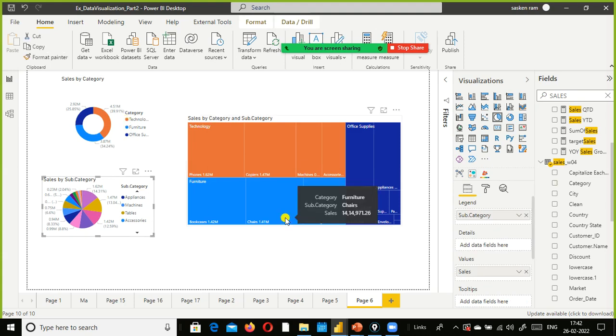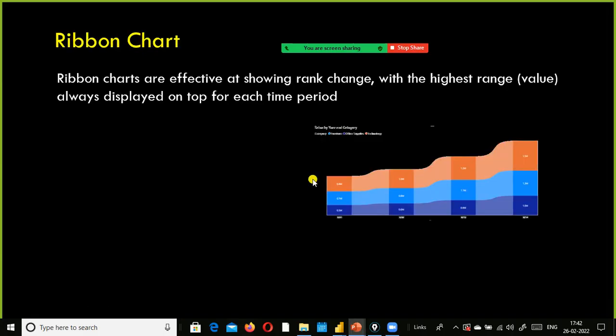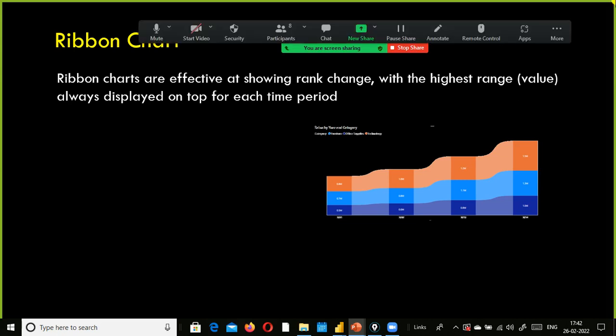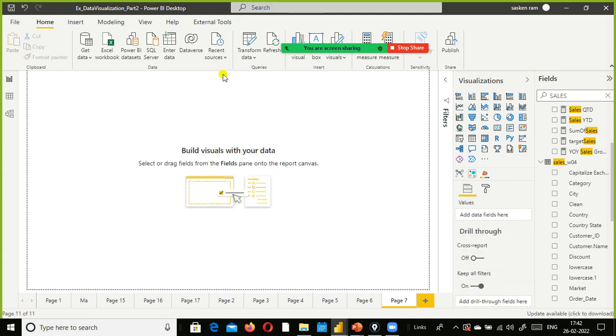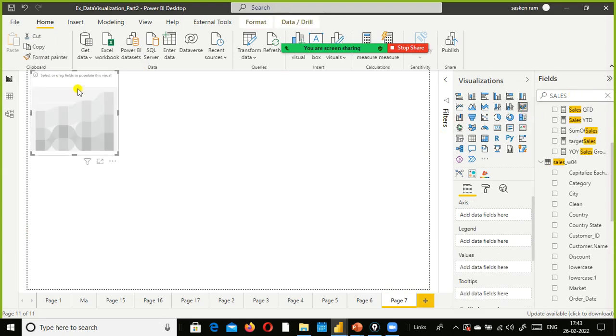So next, we'll jump into the ribbon chart. Ribbon chart is also one of the important charts. Using a ribbon chart, we can quickly discover which category has the highest rank, and it also shows us the change in the rank. Along with that, we can find the highest value also. I'll show you how to create the ribbon chart and also help you interpret the ribbon chart.